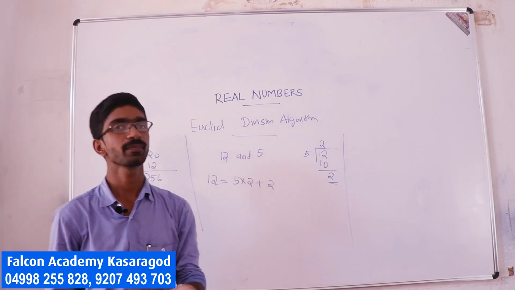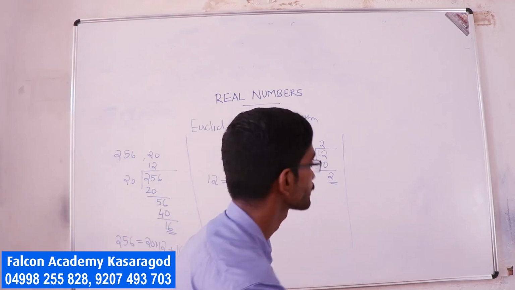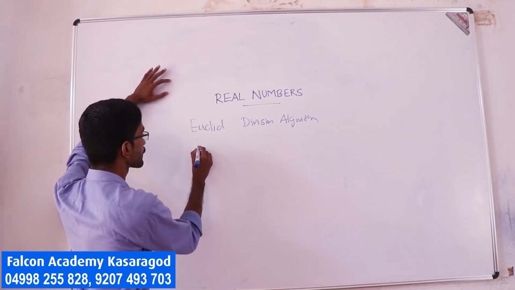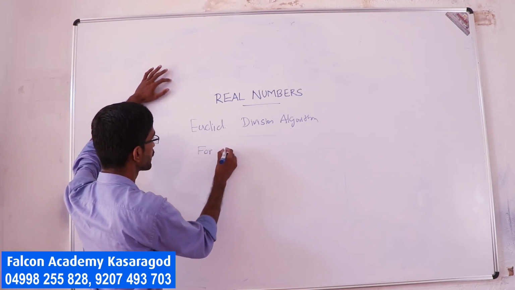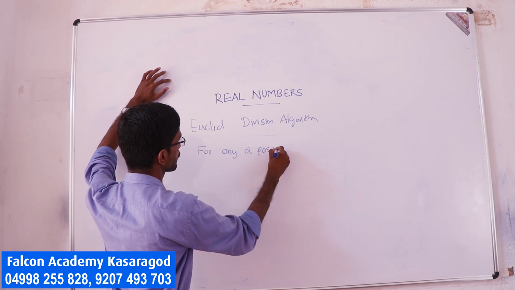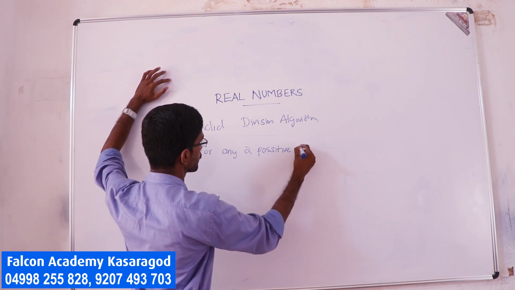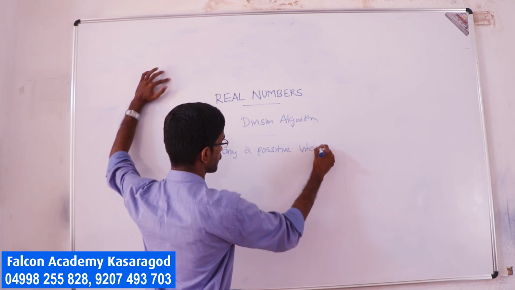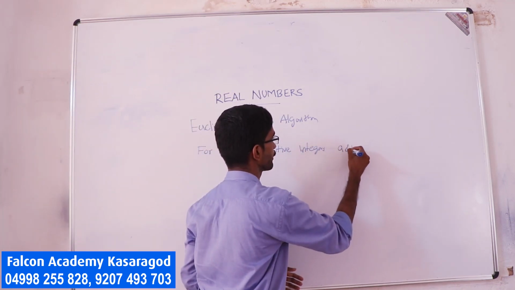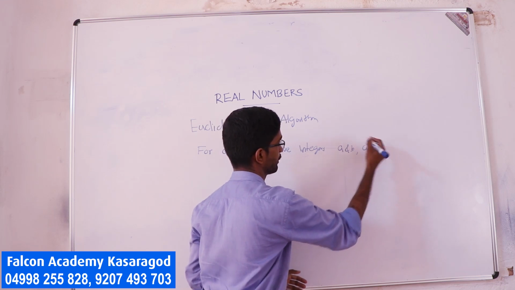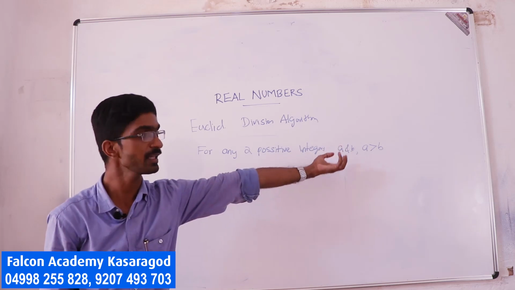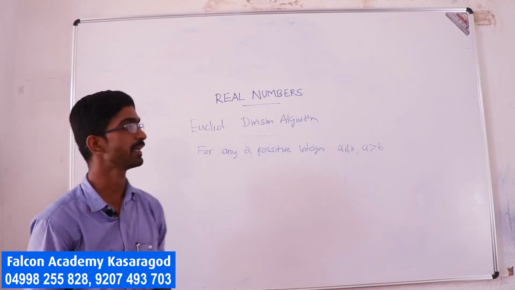It's very simple. The statement is like this. For any two positive integers a and b, a greater than b. We can take b greater than a also, there is no problem. Without loss of generality, I can take a greater than b.